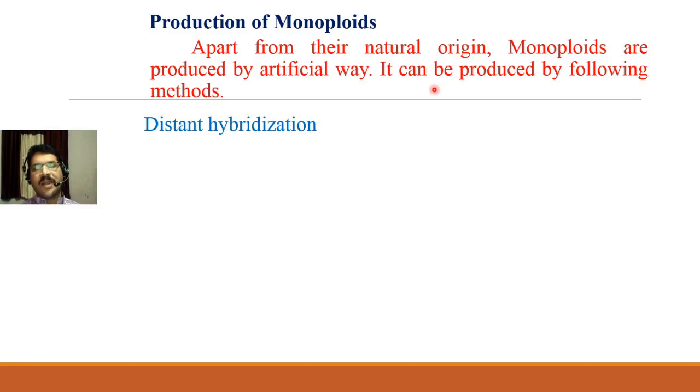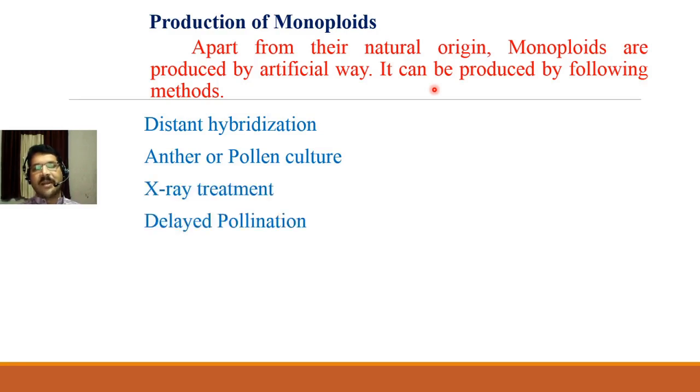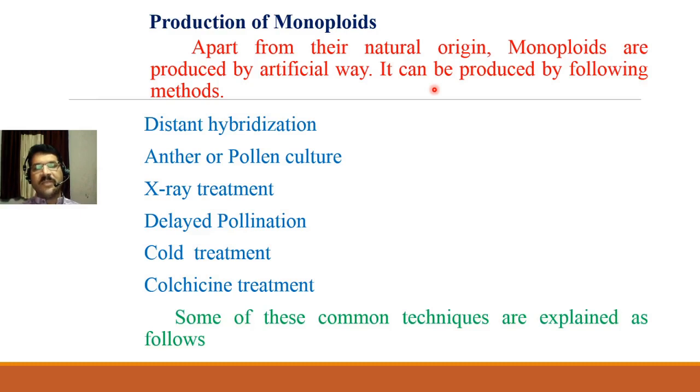So there are different methods which are enlisted here. It can be produced by distant hybridization. They can be also produced by anther and pollen culture. They are also produced by X-ray treatment. Then they can be produced by delayed pollination, by cold treatment, means temperature shocks we can give, and they can also be produced by colchicine treatment. So some of these common techniques are explained in this video.